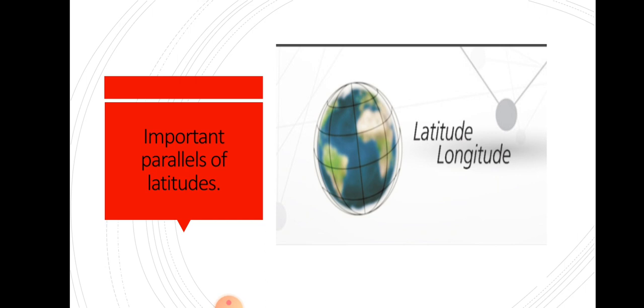In simple language, if you want to recall the longitudes so that you don't get confused later on, the long lines that are coming from top to bottom, crossing all over the globe, are longitudes, and the parallel lines that you can see are called the latitudes. So today we will understand in more detail what are important parallels of latitudes.